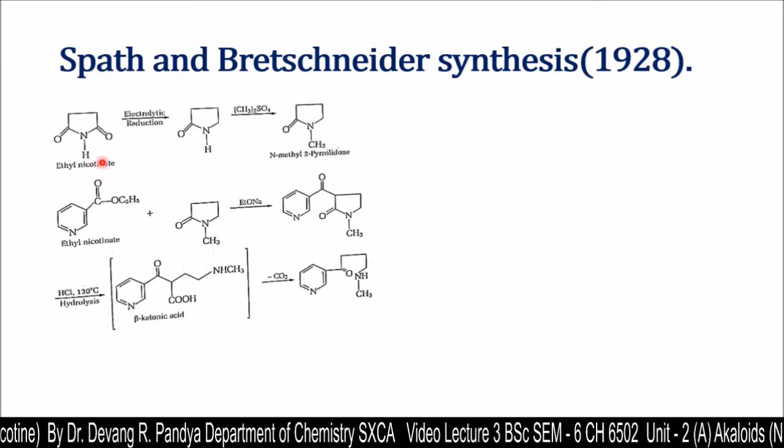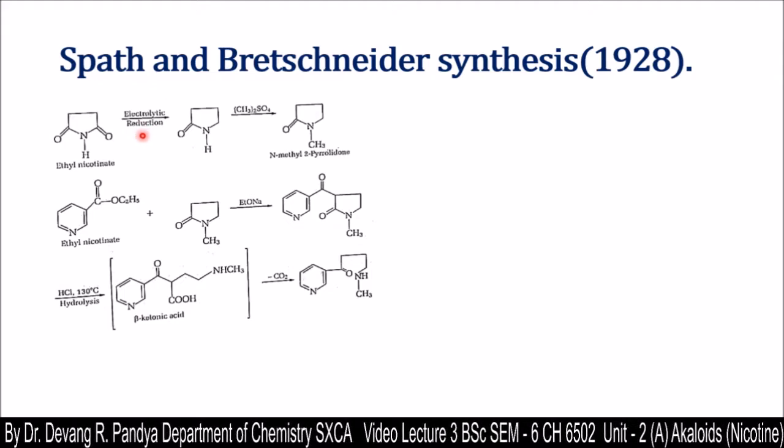Ethyl nicotinate, well treated with electrolytic reduction.